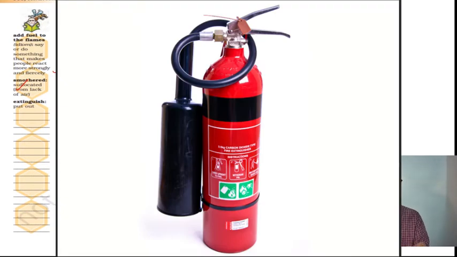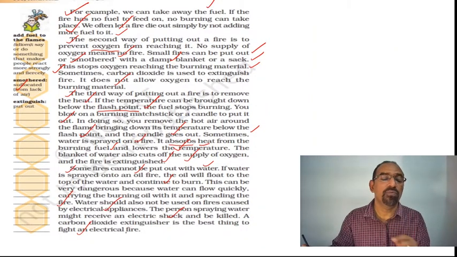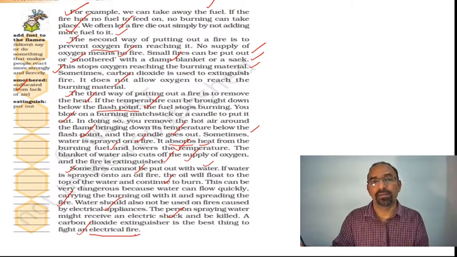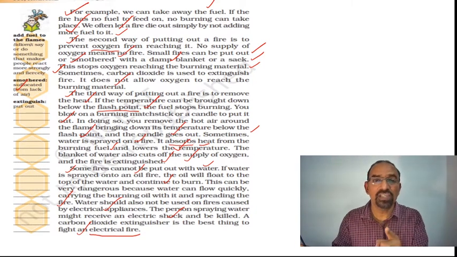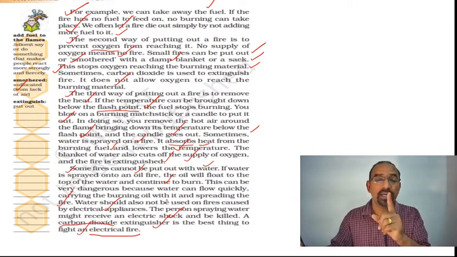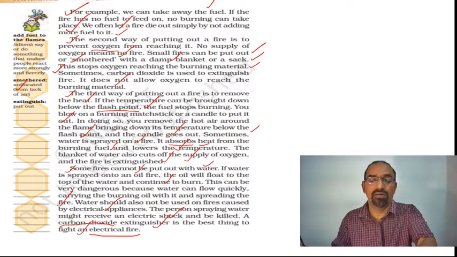A carbon dioxide extinguisher is the best thing to fight an electric fire. So you must remember one thing, that whenever you see an electric fire, you should remember this. The best way to extinguish that fire is using carbon dioxide. Carbon dioxide is the best extinguisher in electric fires.